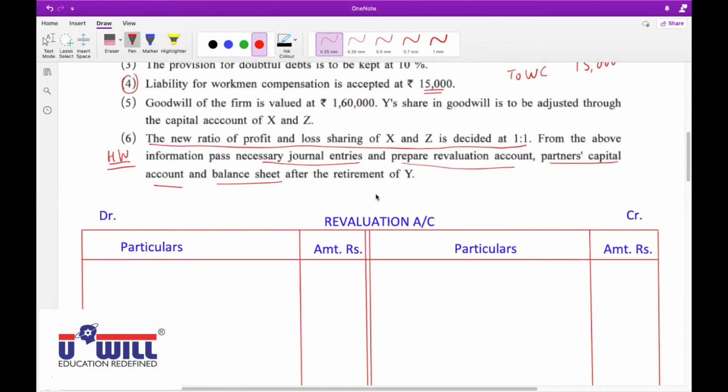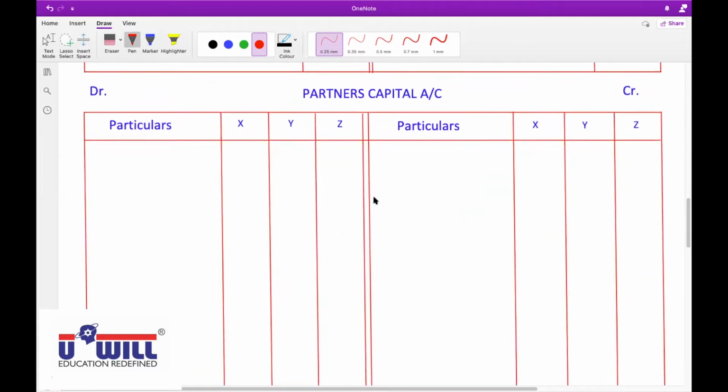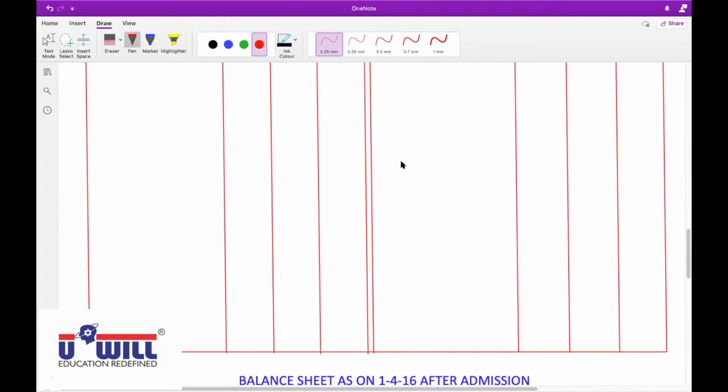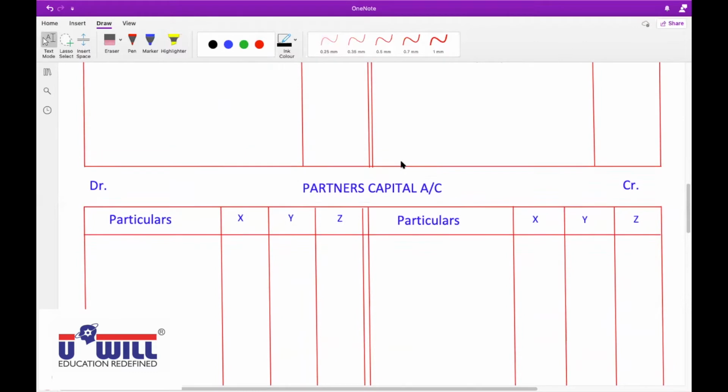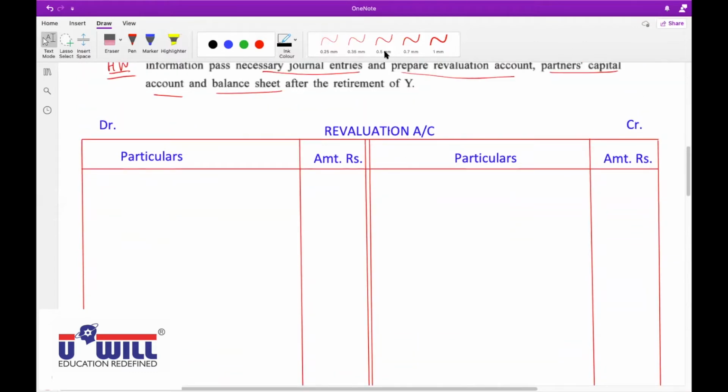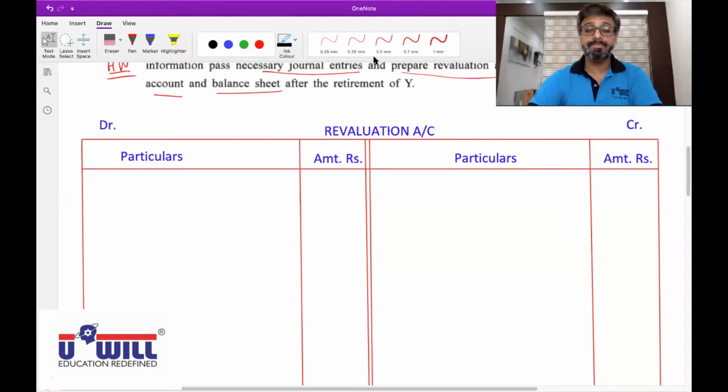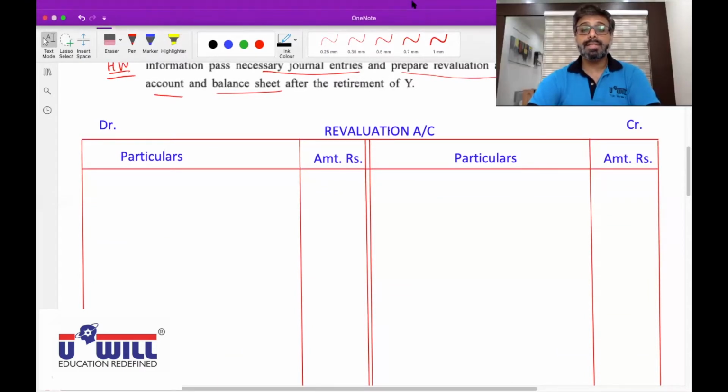All of you should have made the formats of revaluation, partners capital account and balance sheet in advance, right? If not, I am giving you 1 minute of time, not more than that. All of you do it fast. Okay, make the formats fast.